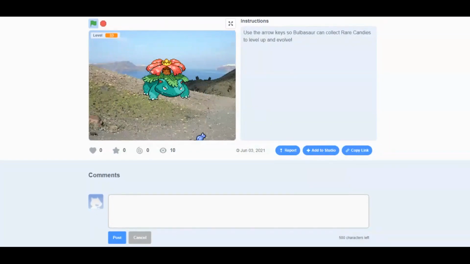So today we're going to be using GIFs of Pokemon and uploading them into our projects. If you don't know what a GIF is, it's a type of file used to save images on your computer. It can often be animated, which is why we're going to be using GIFs today. Because if you noticed, when we make them move, they kind of do a little walking animation.